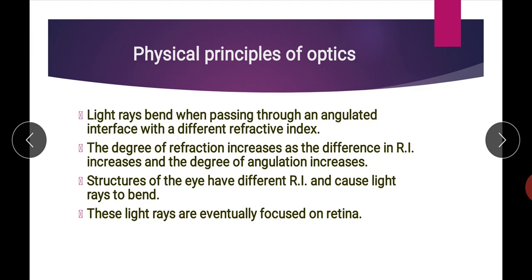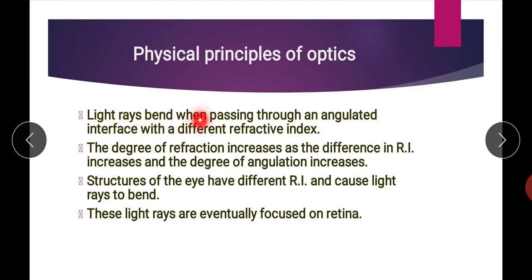Second, the degree of angulation. In the previous first figure, the interface is perpendicular, and in that case there will be no refraction. In the second, the interface is angulated, so it shows refraction. How much refraction occurs also depends on the degree of angulation. The more angulated the surface, the more refraction it causes.